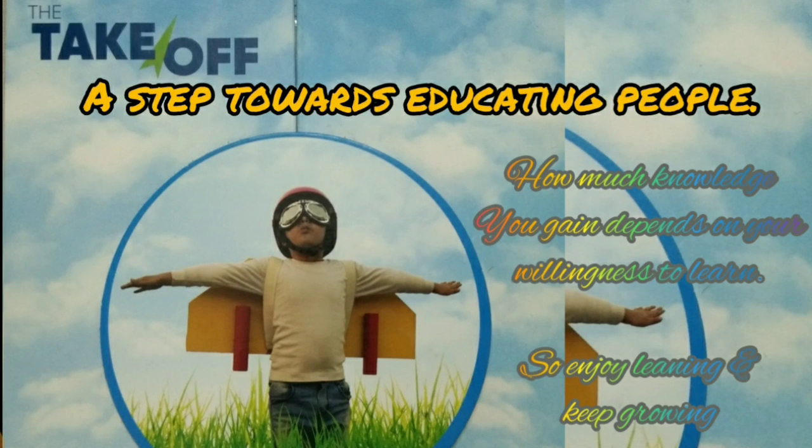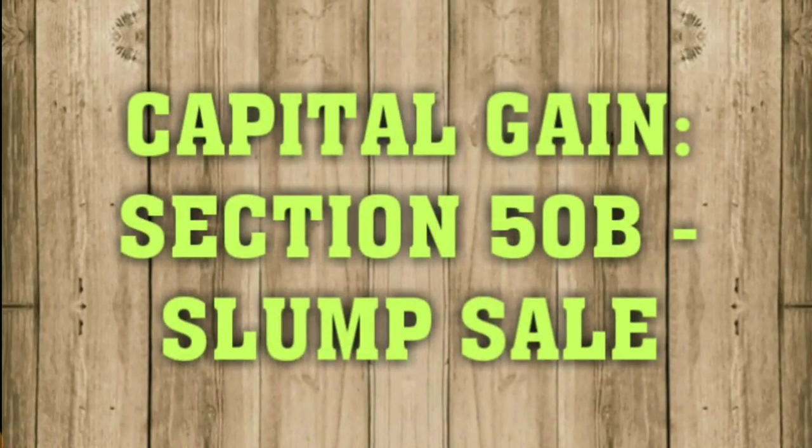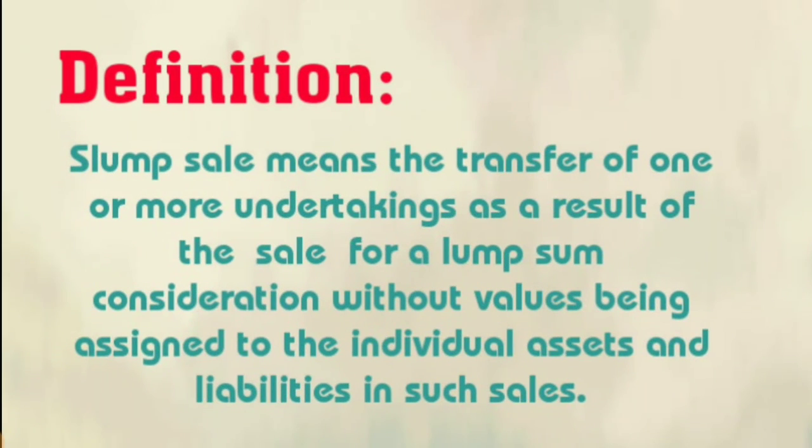I'm here with my new topic in the capital gain chapter, and one of the important topics: Section 50B, slump sale. This is considered one of the important topics from the exam point of view, and a frequently asked question in CA exams from this topic. So I will discuss it in detail.